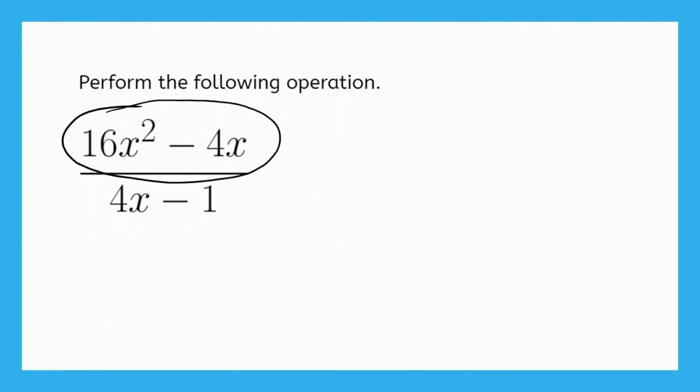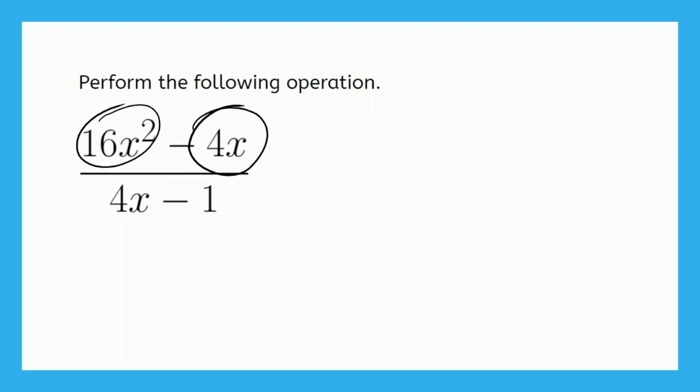Well, it looks like there is a GCF between 16x squared and 4x. When we say GCF, we're talking about greatest common factor, as a reminder. So what is the GCF between these two terms? Looks like they have a 4 in common and also an x. So let's rewrite this fraction with the 4x factored out.